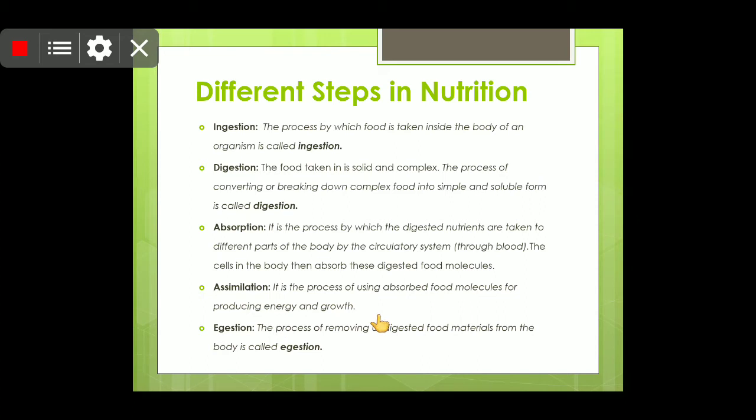So the absorbed nutrient is taken by the mitochondria and others for producing ATP, and in this way the cells get energy. Now egestion is the process of removing undigested food materials from the body, and in the form of excreta, it is egested out.